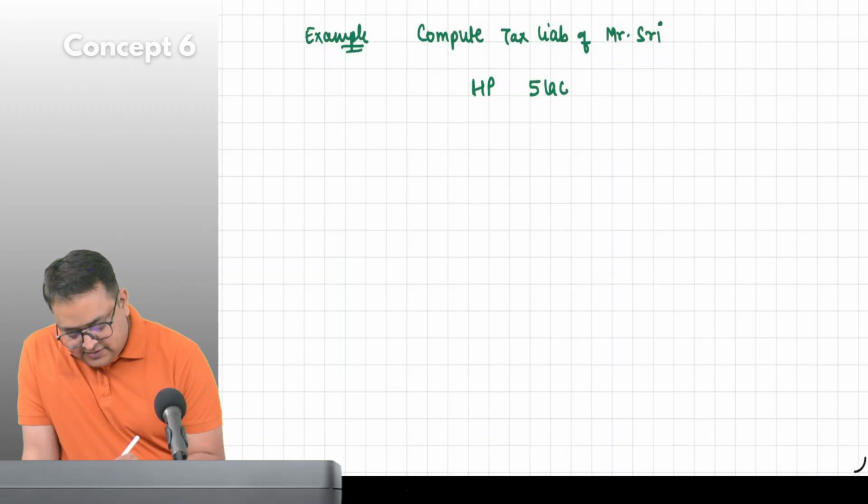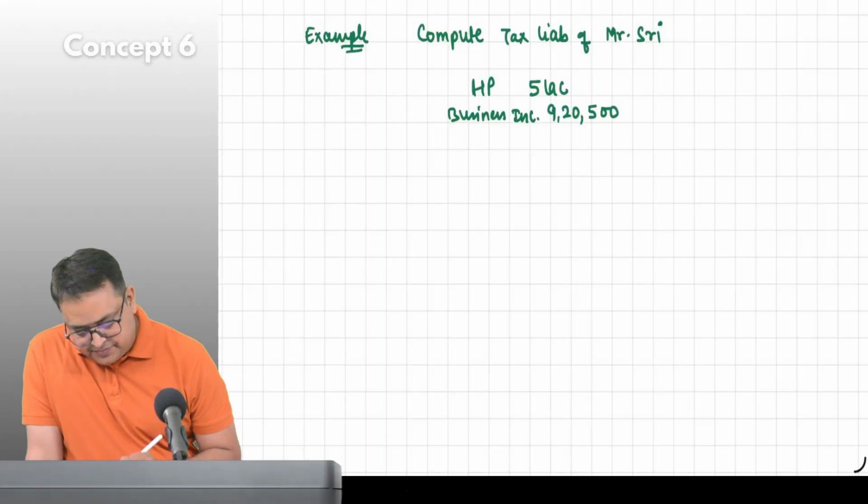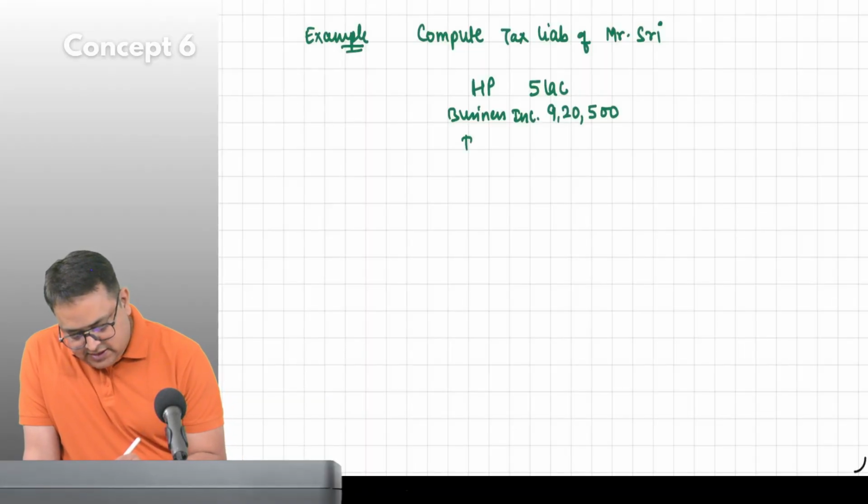He has business income of rupees 9 lakh 20,500, and he has IFOS 2 lakh 10,365.